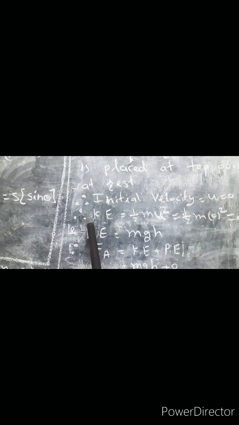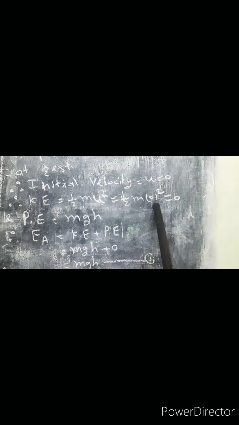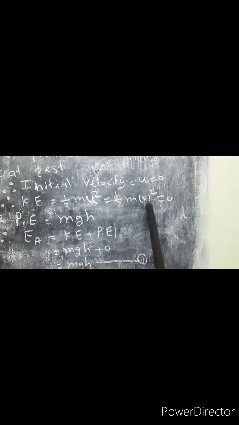So initially the velocity of the body u is equal to 0. Therefore by definition kinetic energy is 1 half mv square. In this case we use the symbol u. So 1 half mu square is equal to 1 half m in a bracket 0. Initially at rest, velocity is 0. So we get kinetic energy equal to 0.